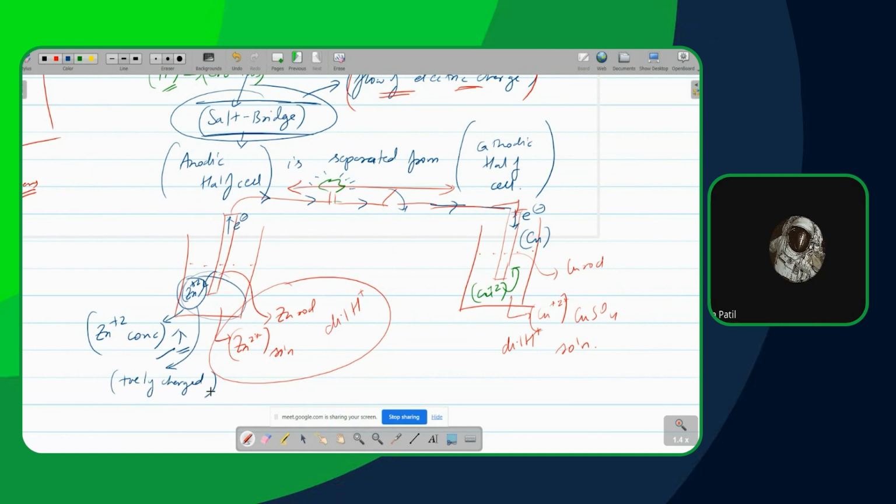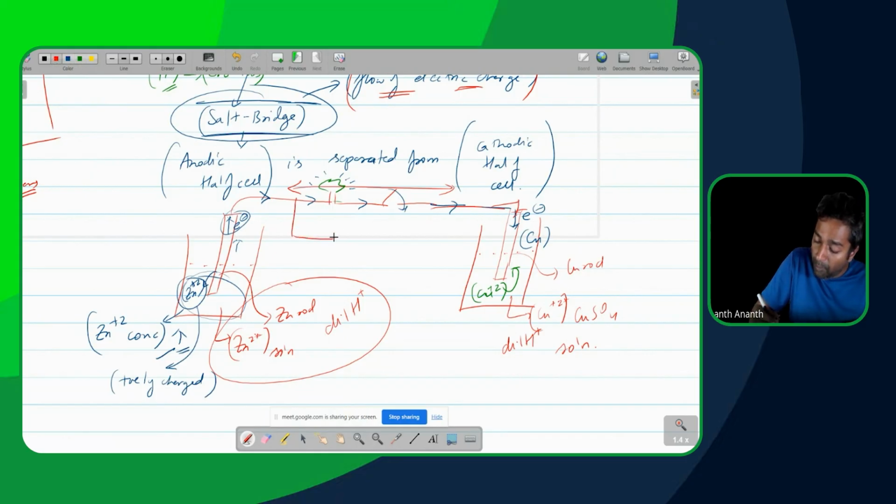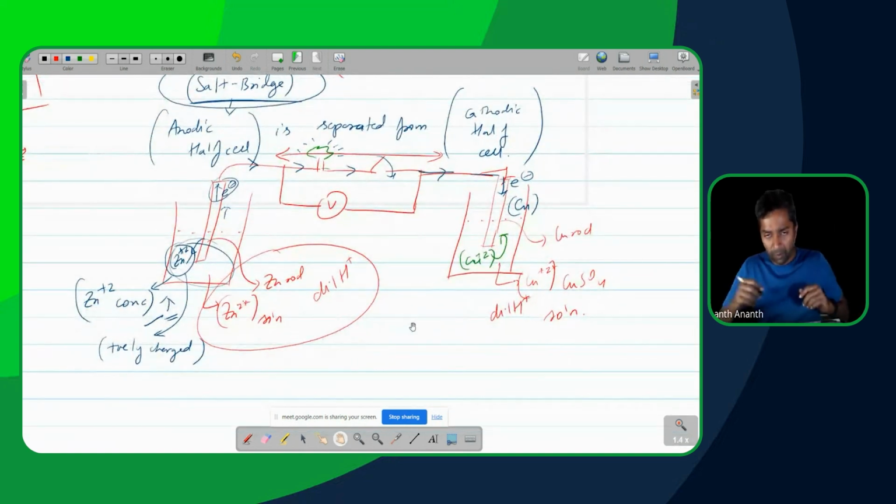Yes. So if this entire region becomes positively charged, will it not pull back the negatively charged electrons that are trying to escape? Yes. Right. So in this particular case, how do I measure the voltage? Let's talk about that quickly. I will put a voltmeter here in parallel to this entire thing. When I put a voltmeter in parallel like this, what is that voltmeter actually going to be measuring? Tell me, what is a voltmeter measuring?